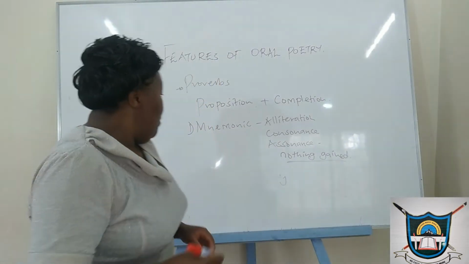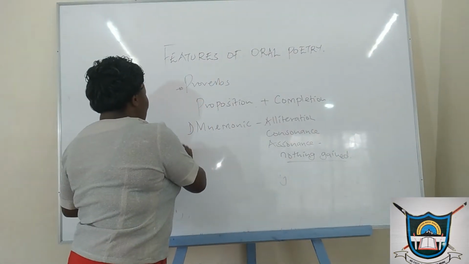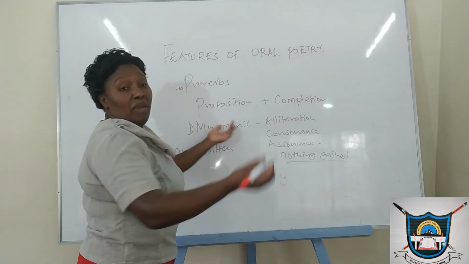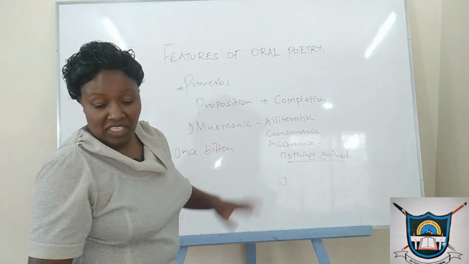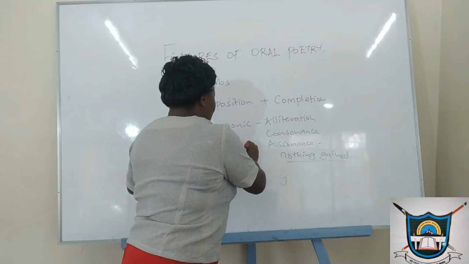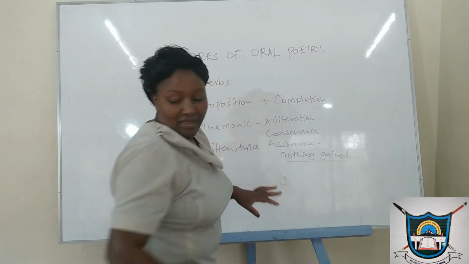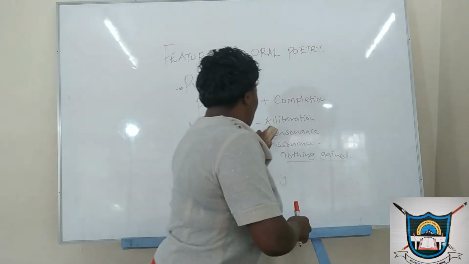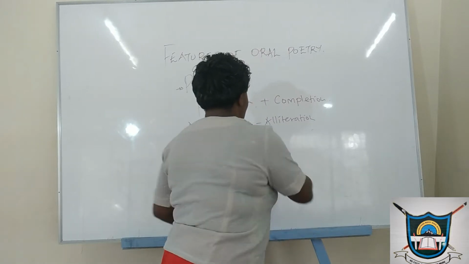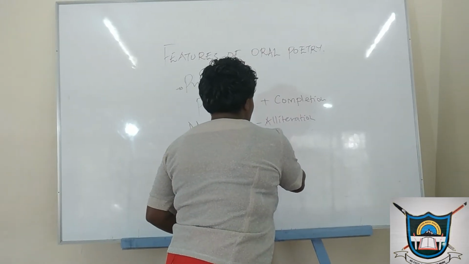For example, a proverb like once beaten. So we expect that there will be words, beaten by what, but maybe we don't need that. That is where now ellipsis comes in. Once beaten, twice shy. So we note that we don't need the extra words, the words which are not needed.